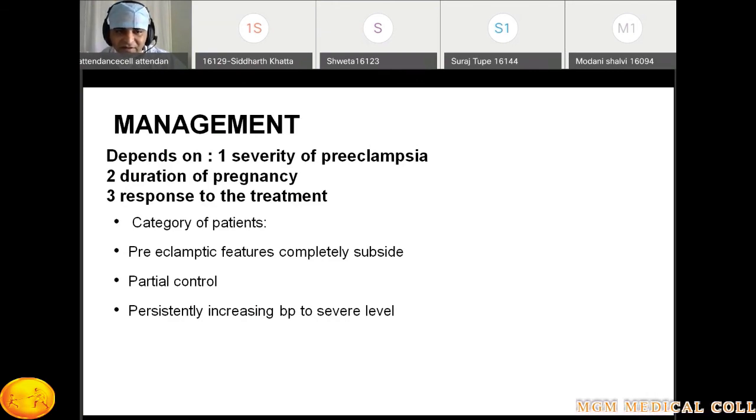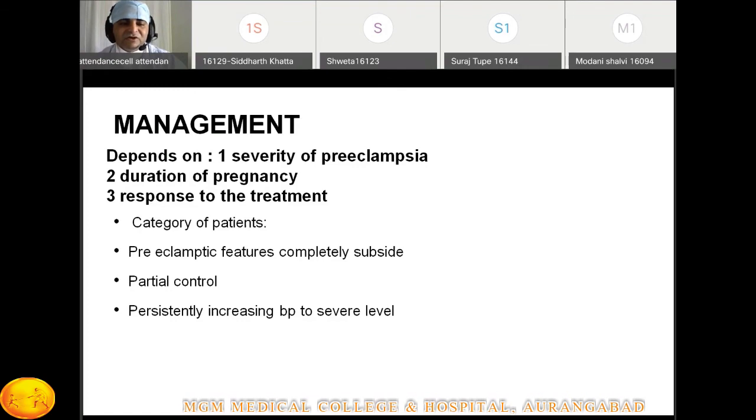And the third category of patient is the persistent increase in blood pressure to severe level. In this category, whatever the gestational age, irrespective of the fetal outcome, we are going to terminate the pregnancy.